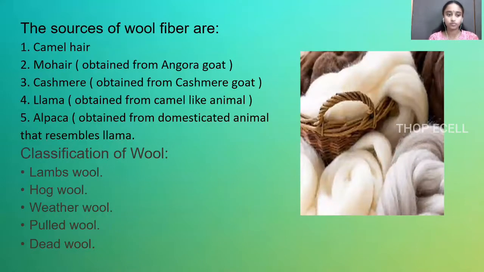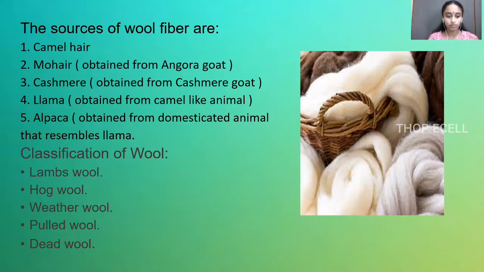What are the sources of wool? Wool can be extracted from camel hair, Angora goats, Kashmiri goats, and llama, which is a camel-like animal, and alpaca, which is obtained from a domesticated animal that resembles the llama.